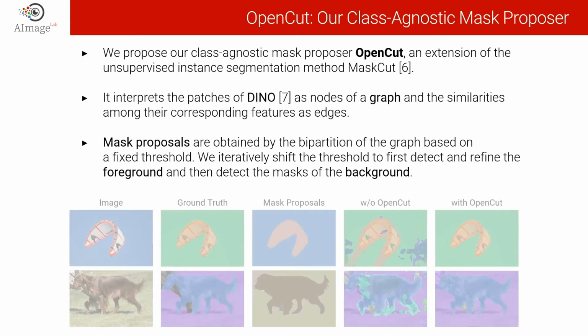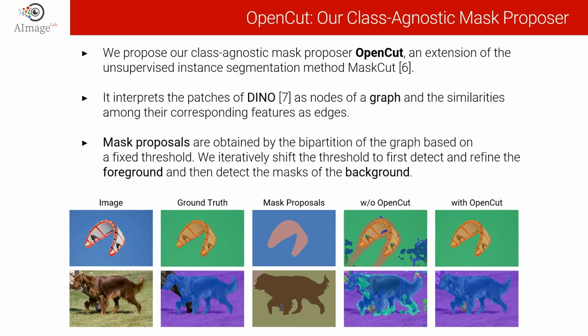To better appreciate the contribution of OpenCut in improving the quality of the predicted segmentation, we show some qualitative examples. From left to right, we showcase the input image, the ground truth, the class-agnostic mask proposed by OpenCut, and the resulting segmentation prediction, obtained with and without employing OpenCut. Comparing the last two columns, it can be clearly observed that the mask proposals provided by OpenCut have a high degree of quality, and their adoption results in a cleaner and less noisy result.